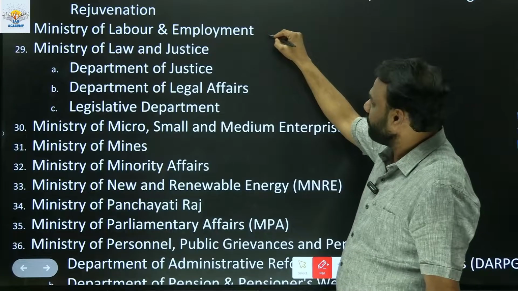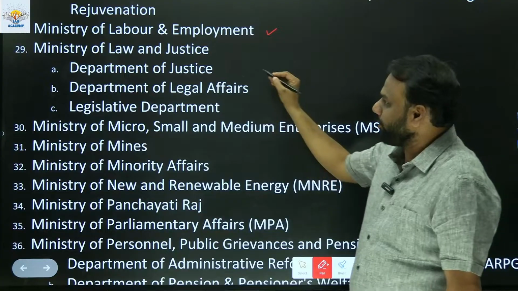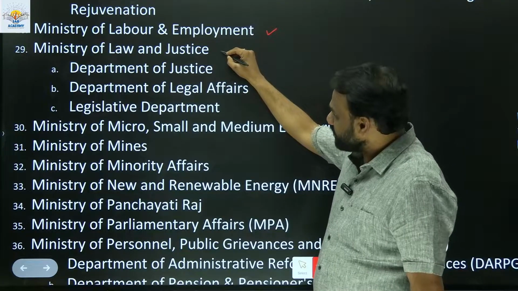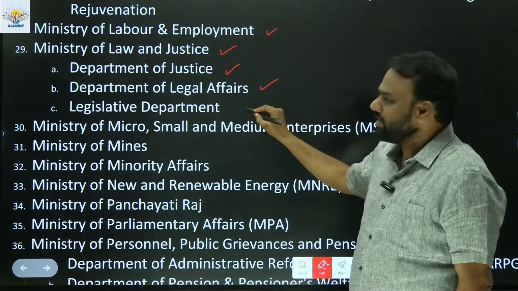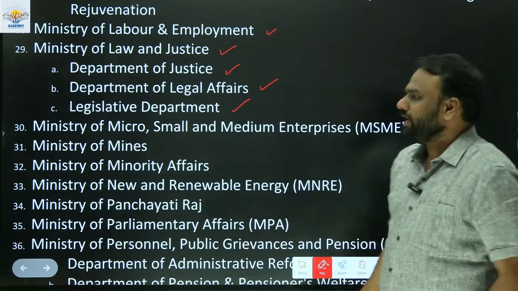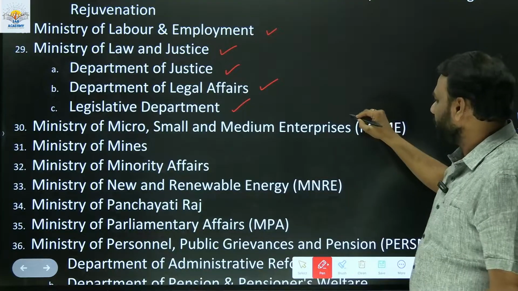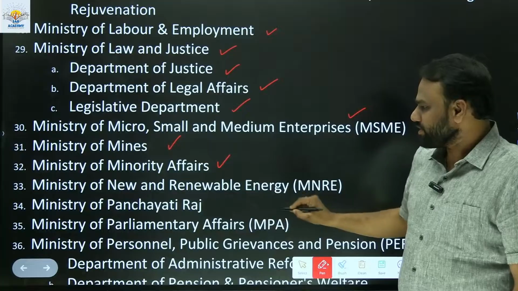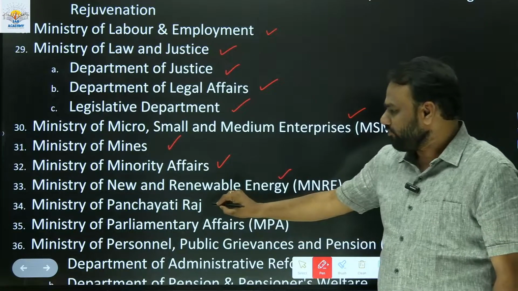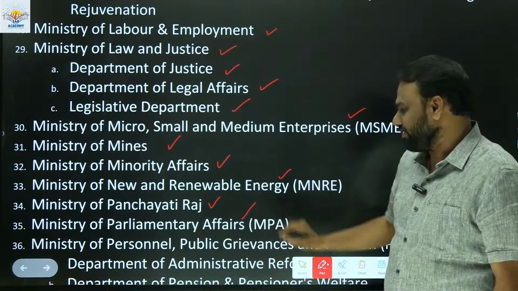Next, the Ministry of Labor and Employment. The Ministry of Law and Justice. Within Law and Justice, the Department of Justice, the Department of Legal Affairs and the Legislative Department. Next, we have the Ministry of Micro, Small and Medium Enterprises, the Ministry of Mines, the Ministry of Minority Affairs, the Ministry of New and Renewable Energy, the Ministry of Panchayati Raj, and the Ministry of Parliamentary Affairs.